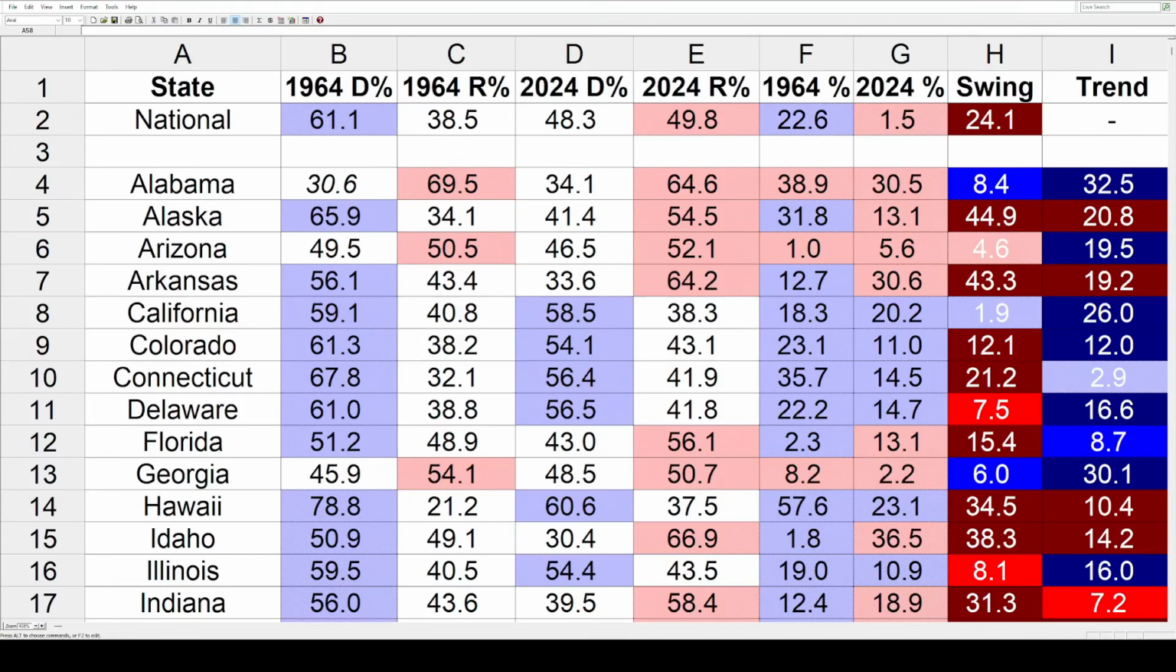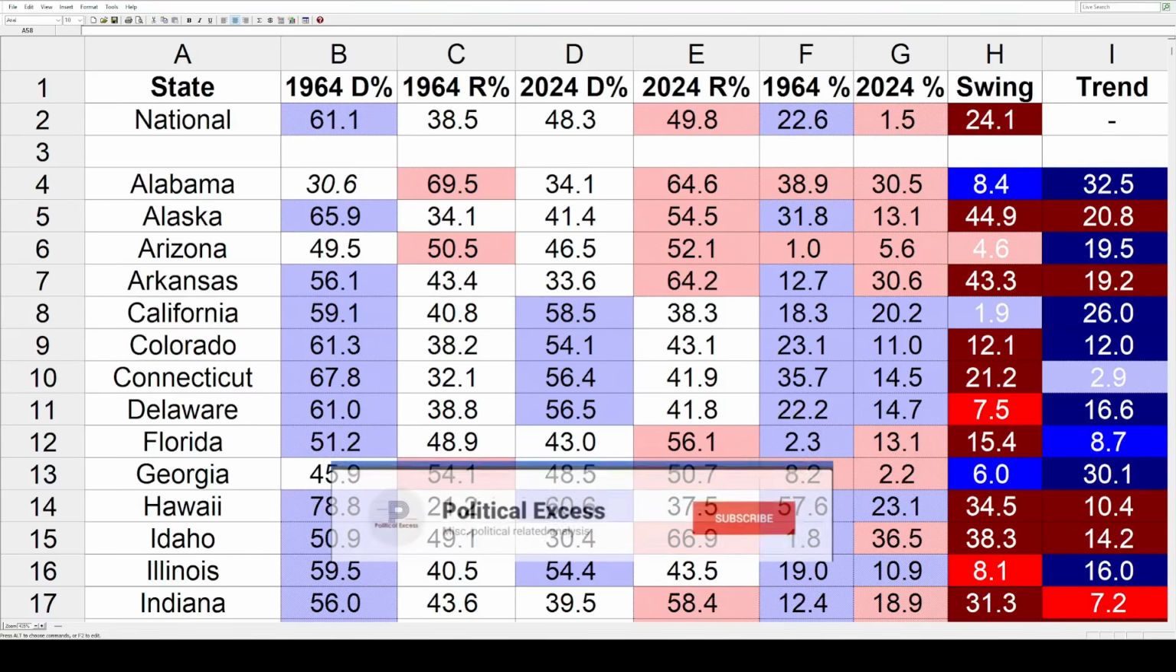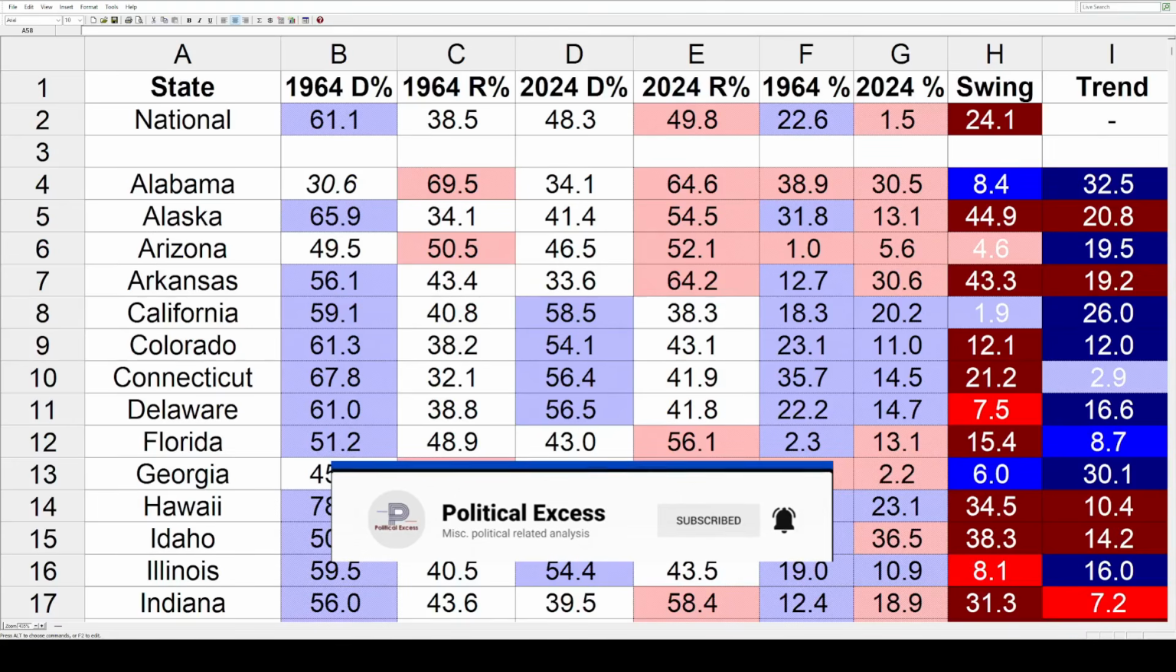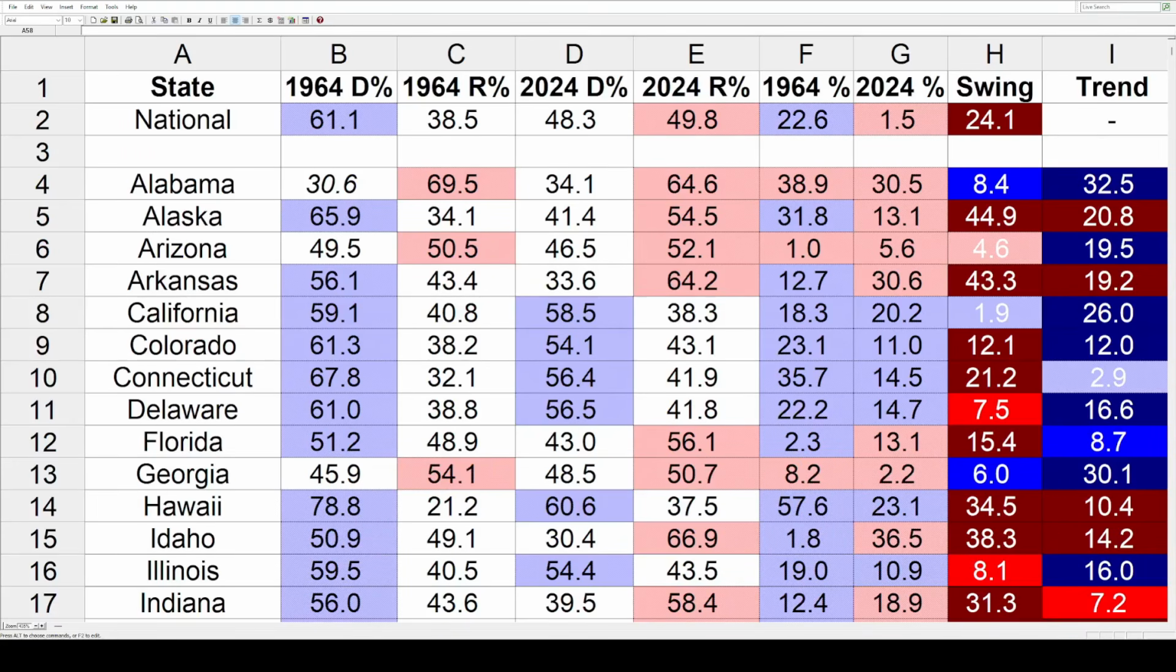How did each state trend on a presidential level between 1964 and 2024? That is what we're going to find out in this video. It's going to span 60 years from the landslide of Lyndon Johnson to the re-election of Donald Trump. Tons of modern political history between these two elections.